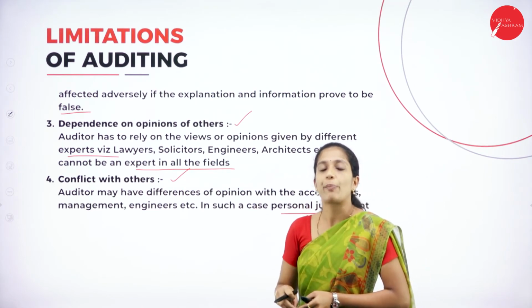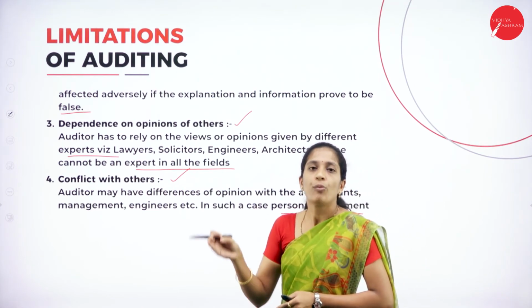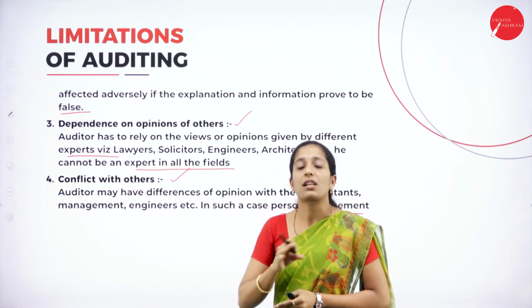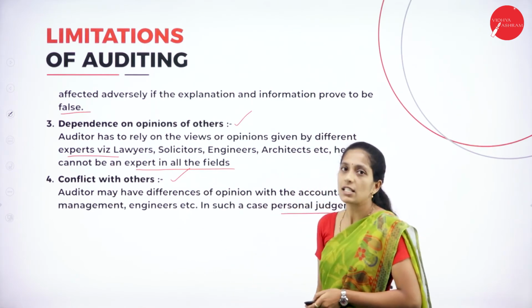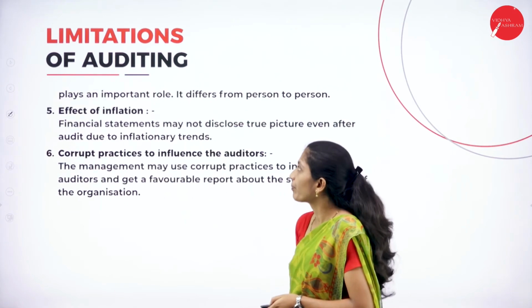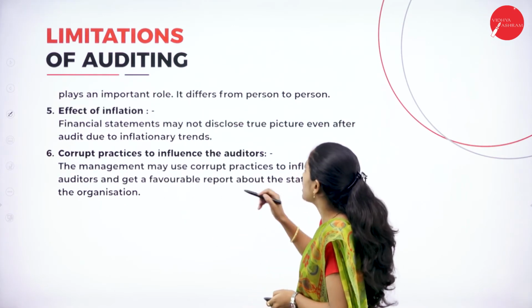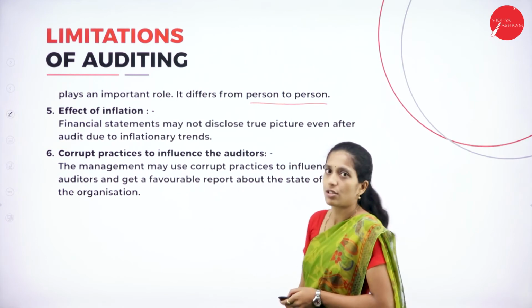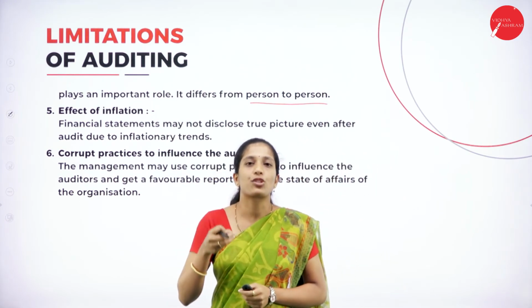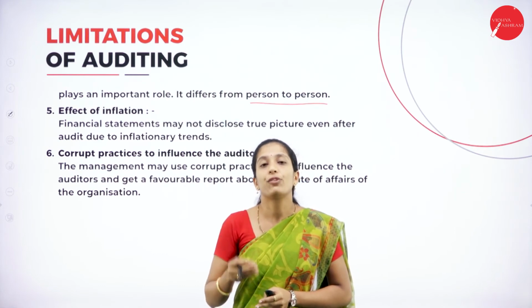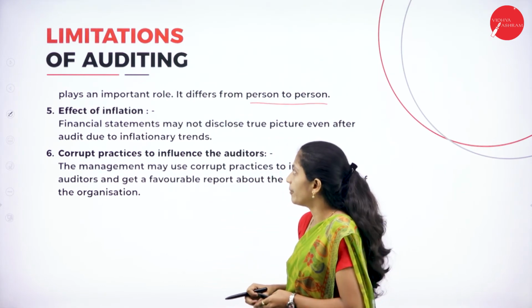So he has to depend on some other person, right? Whereas the opinion of all the persons will not be the same. During such a situation, he has to take his personal opinion, which plays an important role. It differs from person to person. This leads to conflicts as well as confusion in the mind of the auditor.